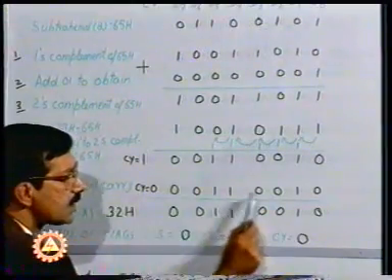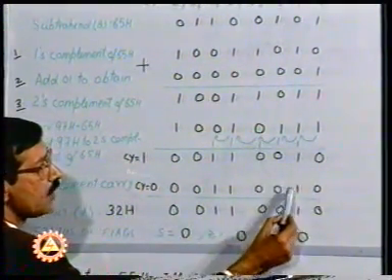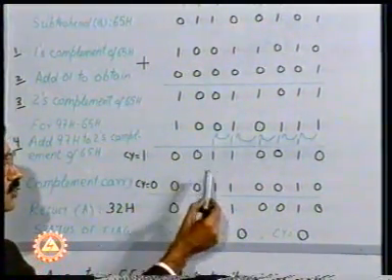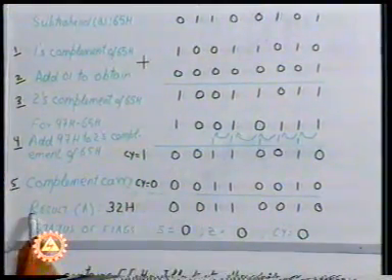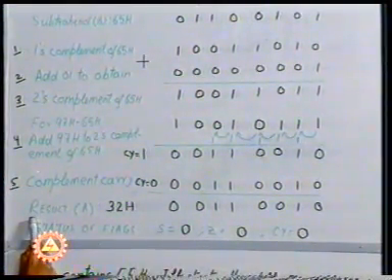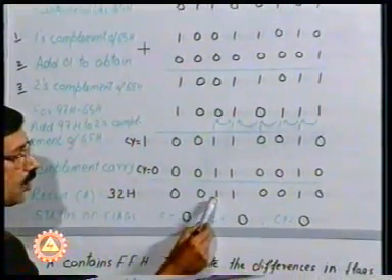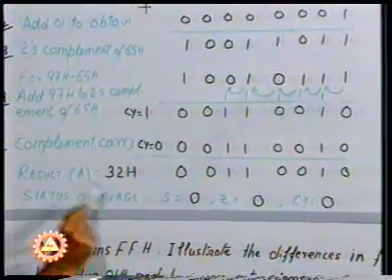The rest of the contents of the accumulator do not change. So 0 remains 0, 1 remains 1, 0 remains 0, 0 remains 0, 1 is 1, 1 remains 1, 0 remains 0, and 0 remains 0. So the result after we have subtracted 65 from 97 is 32H, that is 0, 0, 1, 1, 0, 0, 1, 0. Now let's look at the status of the flags.